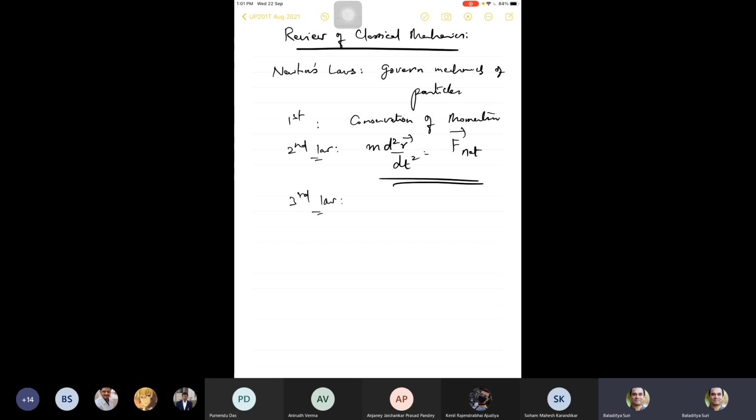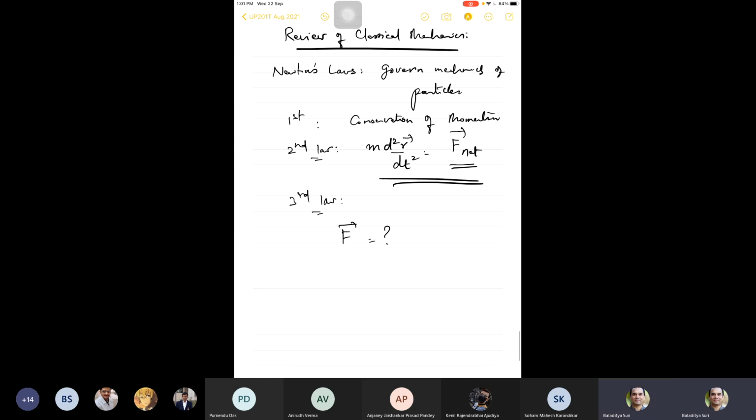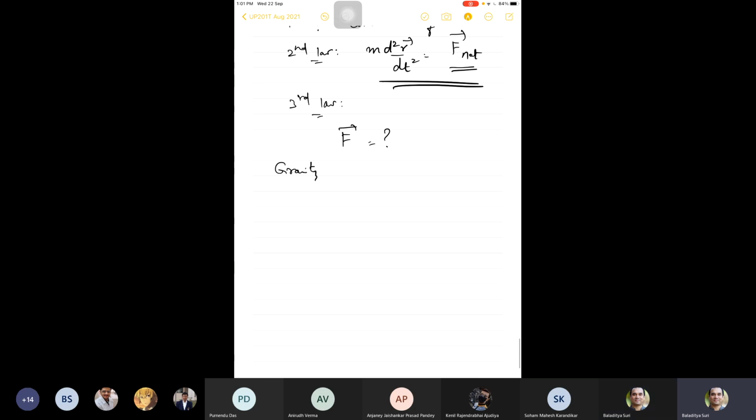These three laws essentially govern all dynamics of particles. Now the problem in the sense of Newton's laws essentially boils down to computing what the nature of a particular force is. So what is F? For gravity, F is minus G m1 m2 by r squared r hat, right?